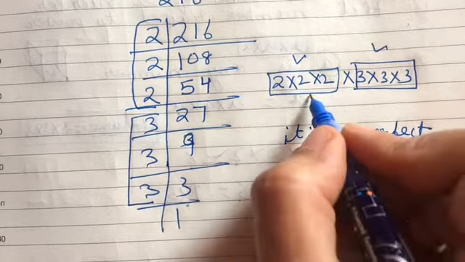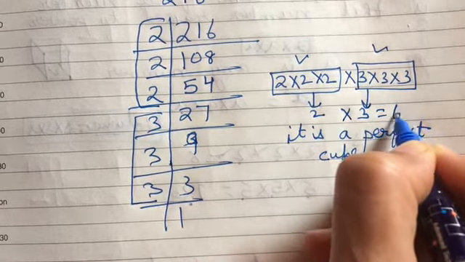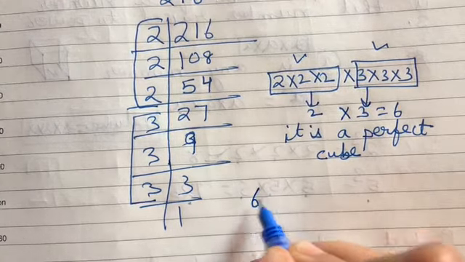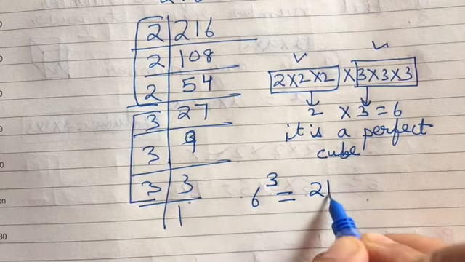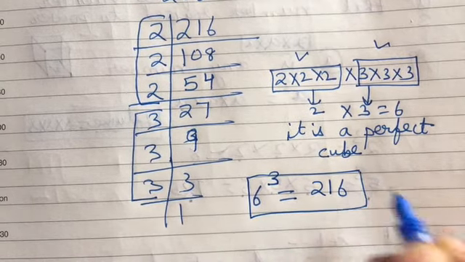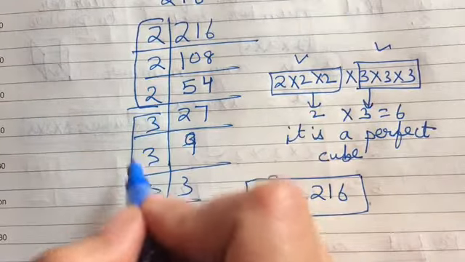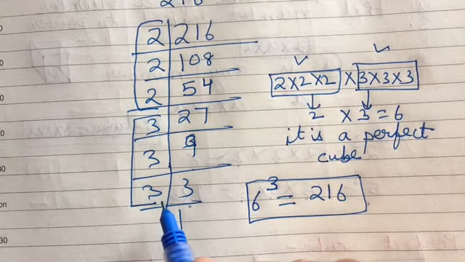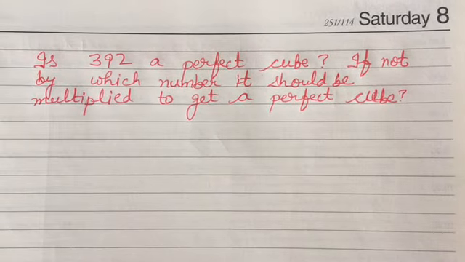If we take 1 from these 2s and 1 from these 3s, 2 multiplied by 3 is 6. So that means if we find the cube of 6, it will be 216. So this way we can find out. Go for the prime factorization, make groups of 3 of all the factors. If it is possible, then it will be a perfect cube. Now let's take the questions related to the cube.